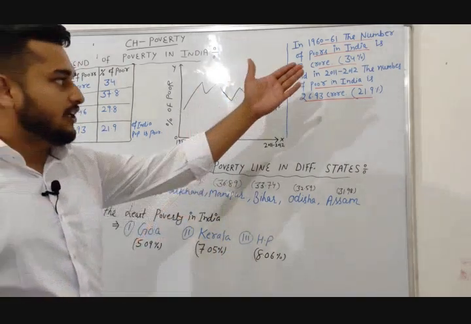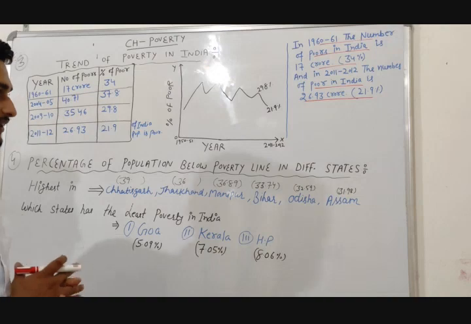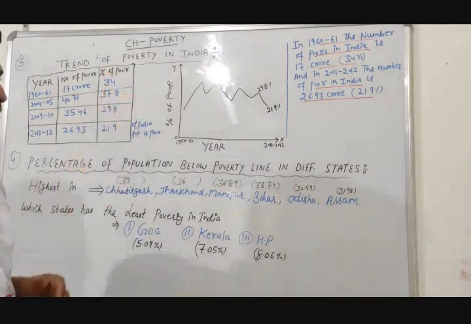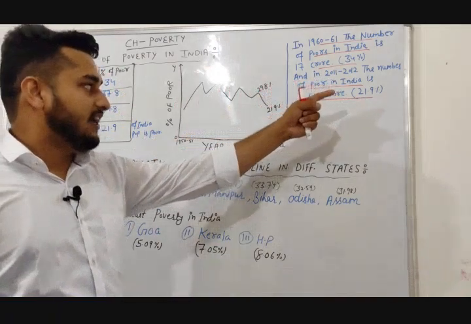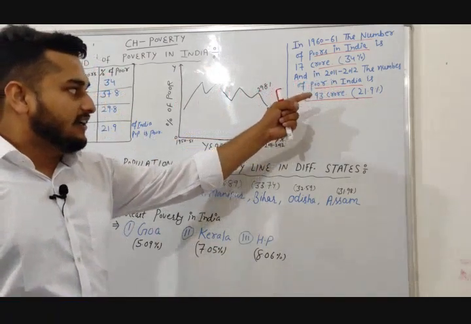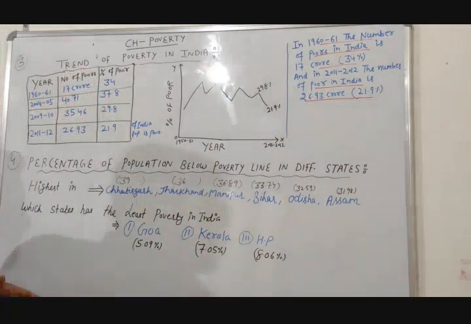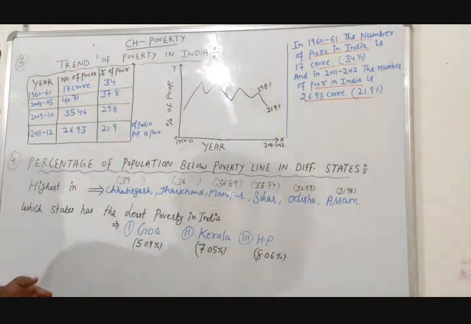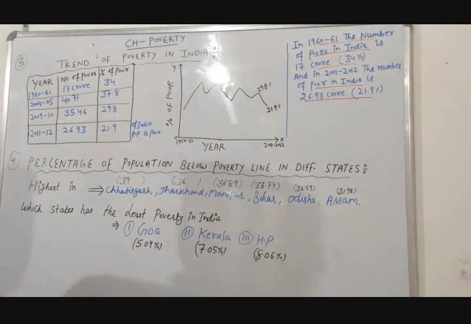So the conclusion: in 1960-61 the number of poor in India was 17 crore, and in percentage, 34% of people were poor in India. In 2011-12 the number of poor in India is 26.93 crore, or nearly 22% of India's population is poor.